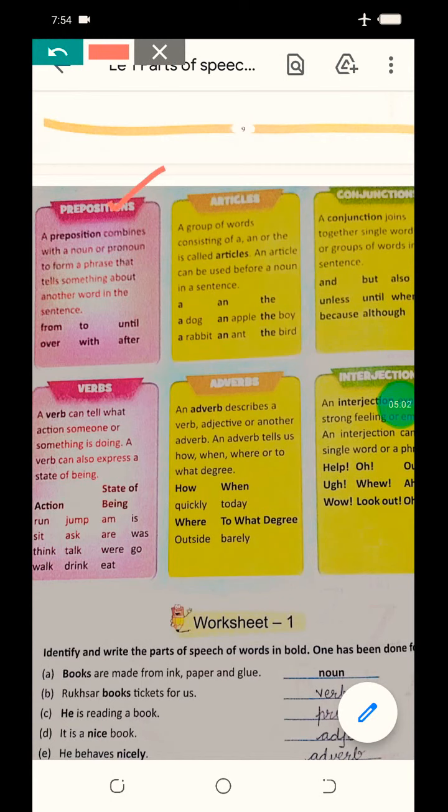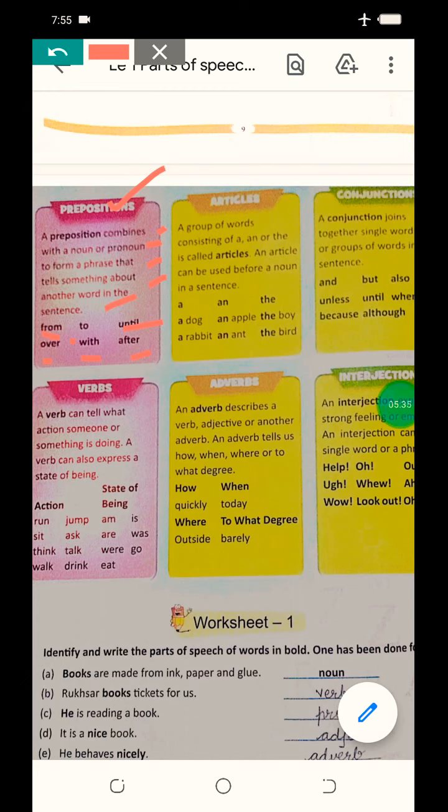Yes, next is prepositions. What is preposition, beta? A preposition combines with a noun or pronoun to form a phrase that tells something about another word in the sentence. So prepositions are the words used to combine with the noun to describe it properly. Like from, to, over, with, until, after. These are all prepositions.